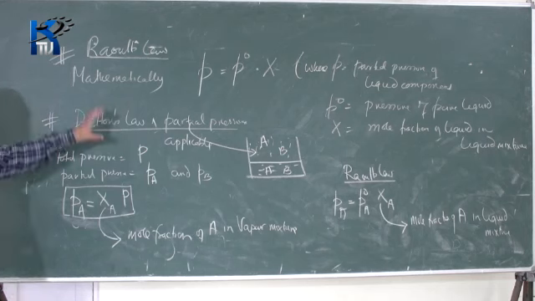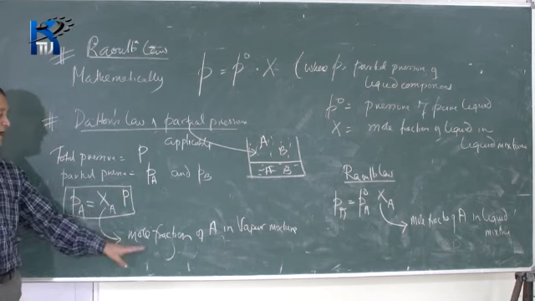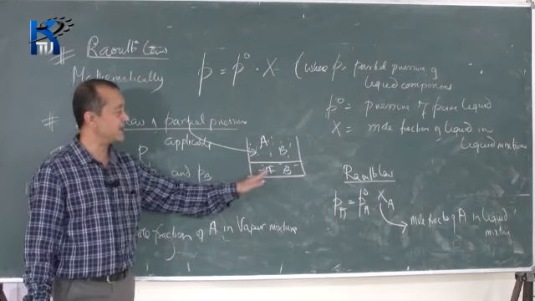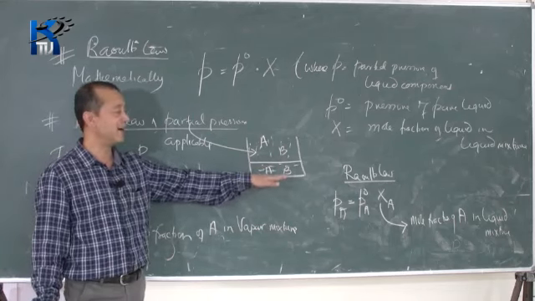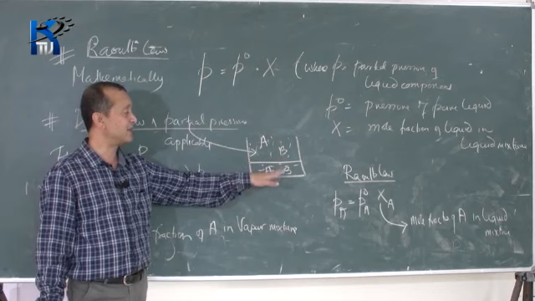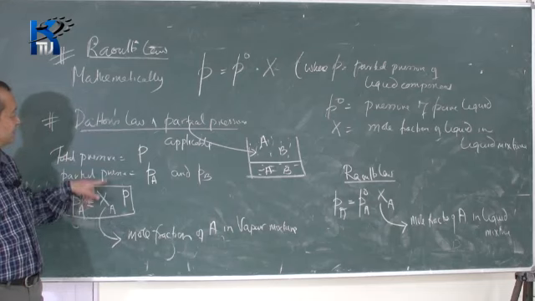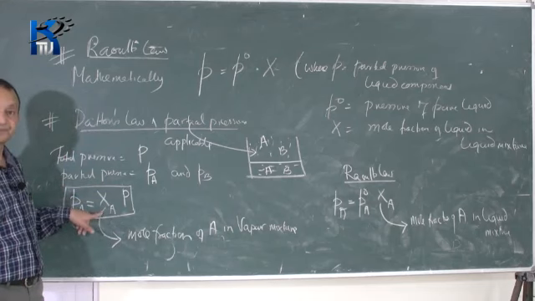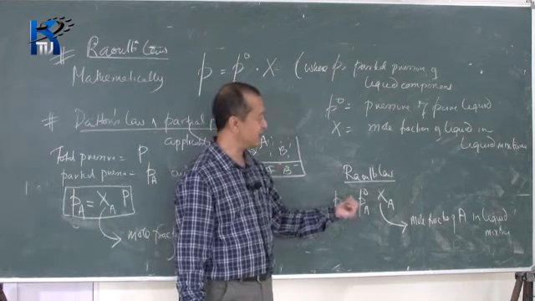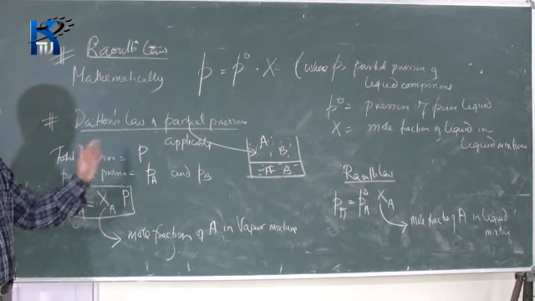In this relation also, you come across the mole fraction of A. But here, because A and B are present in two different systems, the vapor state and the liquid state, the mole fraction in the vapor state is used in Dalton's law of partial pressure, and the mole fraction in the liquid state is used in Raoult's law. These are two very important differences that you should keep in mind.